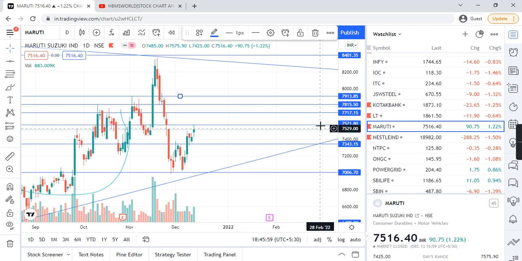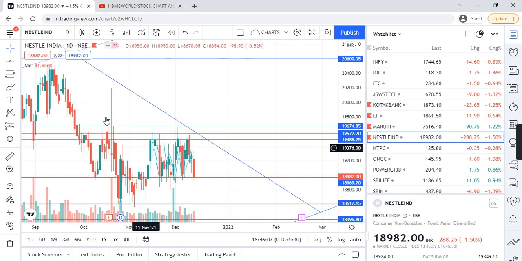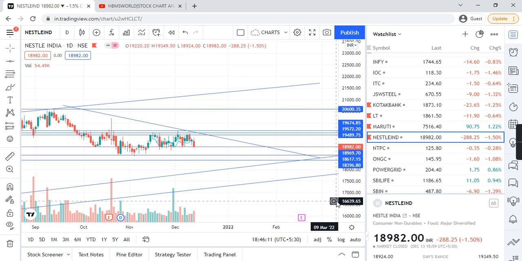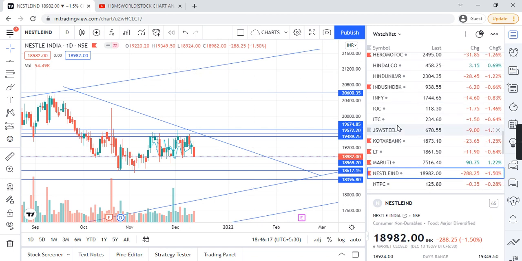So chances are 100 points, or 80 to 90 points. Nestle India, it is moving with this. If any breakout comes in this asymmetrical triangle, definitely it will go high. So this is all about the stock charts for 13th December.